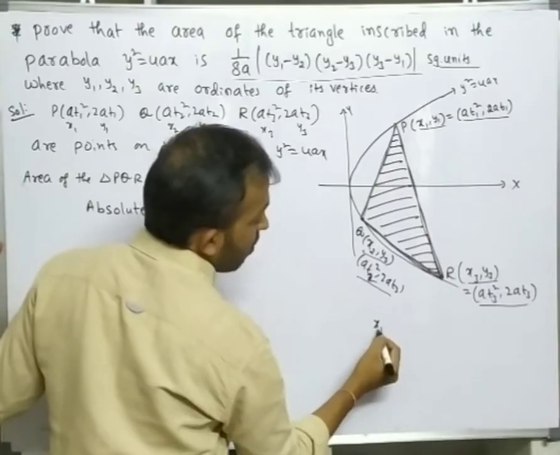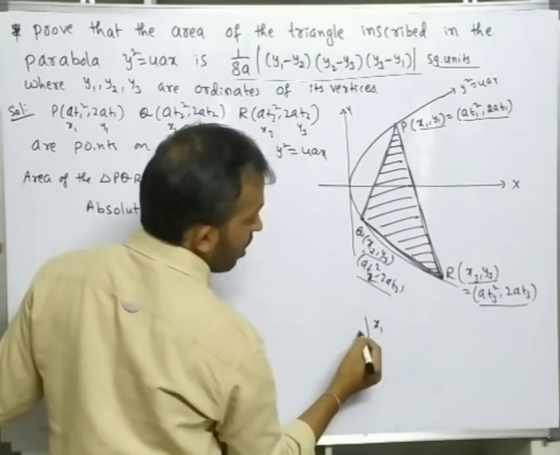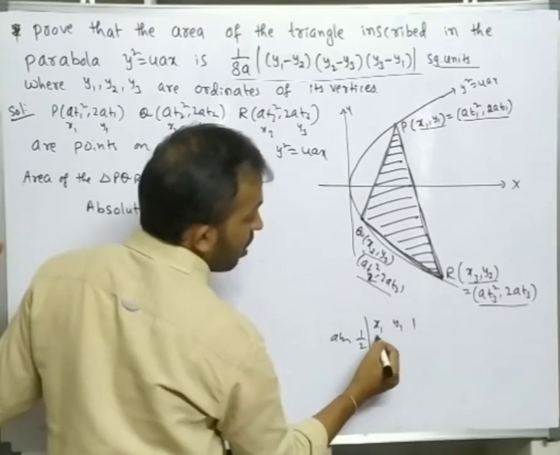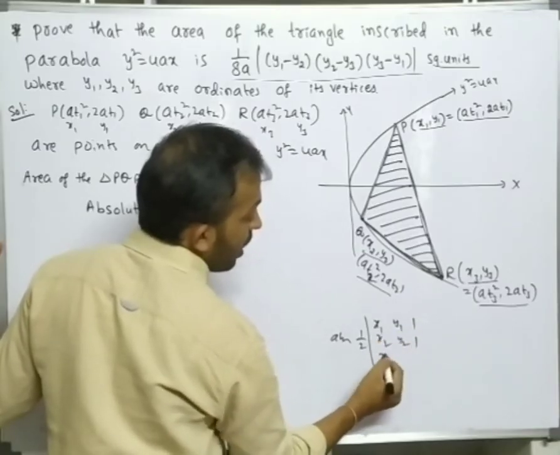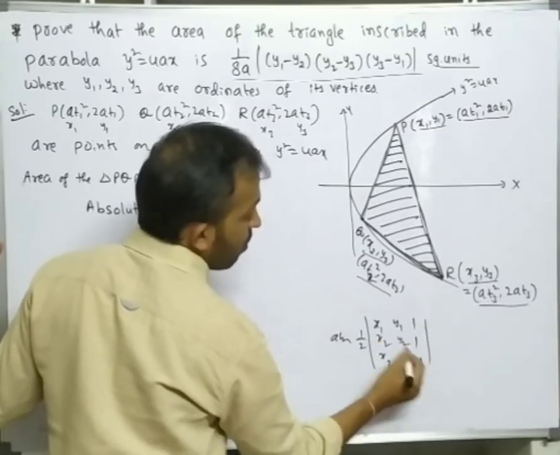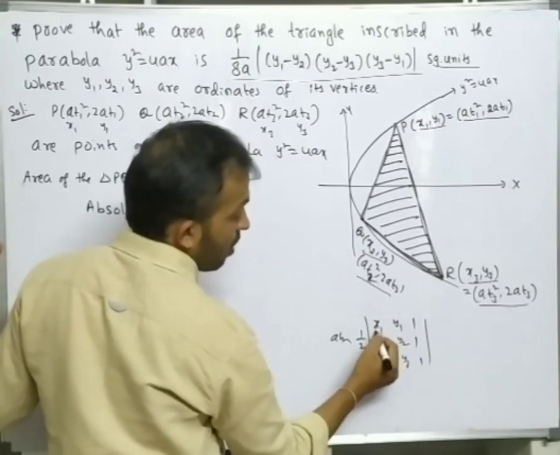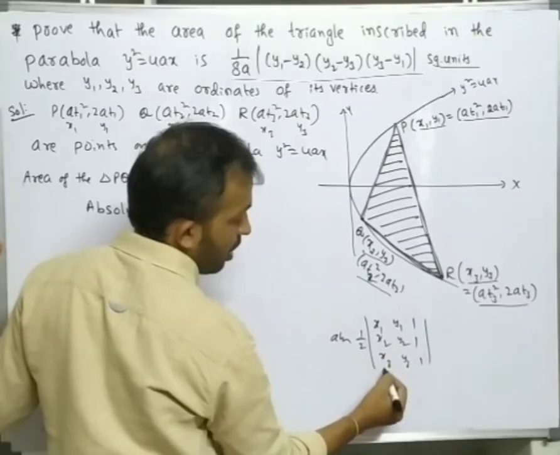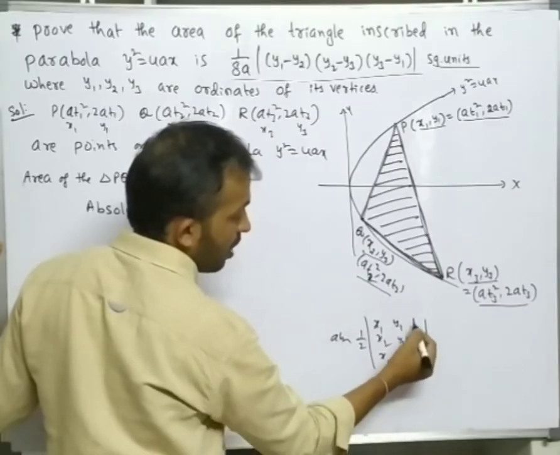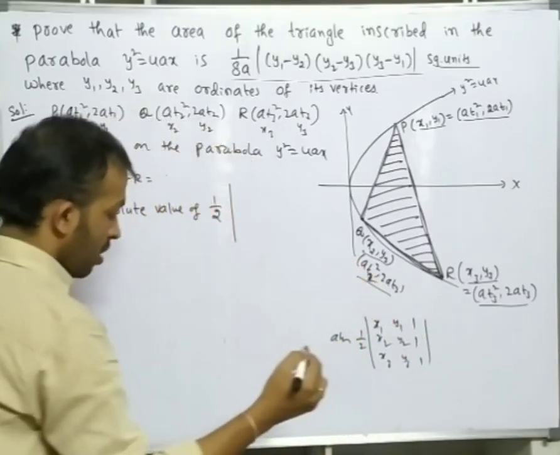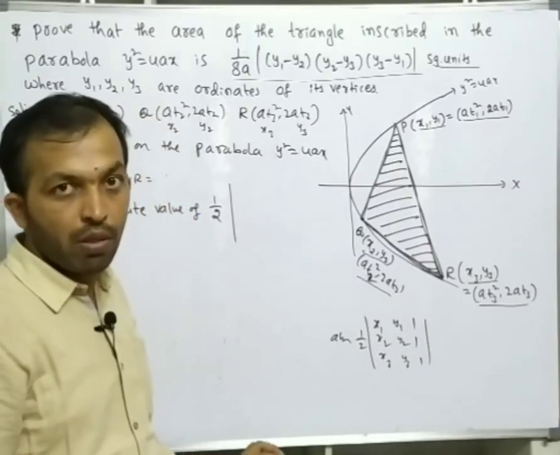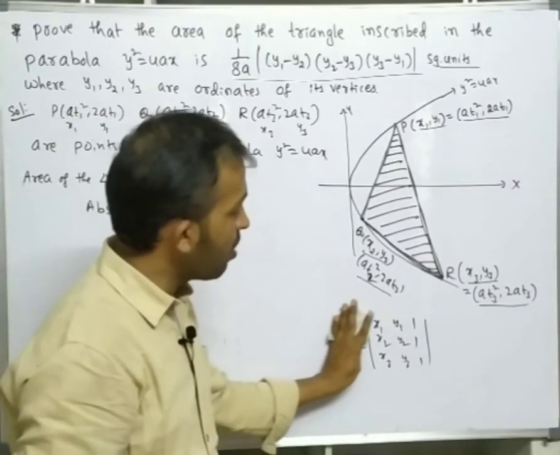That is the absolute value of 1 by 2 modulus of the determinant, if x1 y1, x2 y2, x3 y3 are 3 points: x1 y1 1, x2 y2 1, x3 y3 1. So in the first column we should write the x coordinates, in the second column the y coordinates, and in the third column keep all elements as 1. Then find the determinant value. So here we should use the determinant concept.